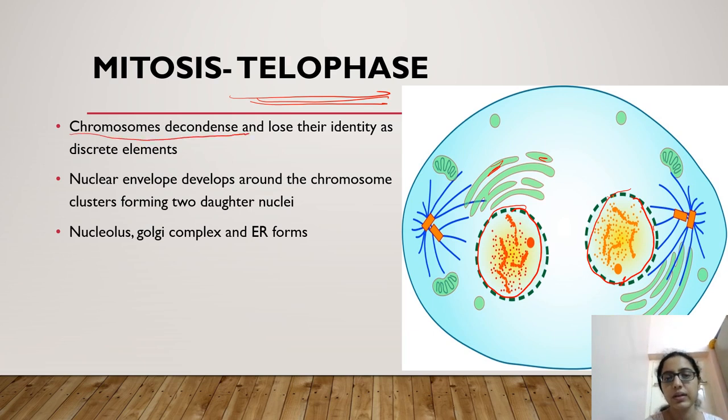Chromosomes decondense and lose their identity as discrete elements. In prophase we have seen the distinct chromosomes were formed, but in telophase the opposite occurs. They again form chromatin, and the nuclear envelope or nuclear membrane reappears, and cell organelles also form. They also reappear in the telophase.